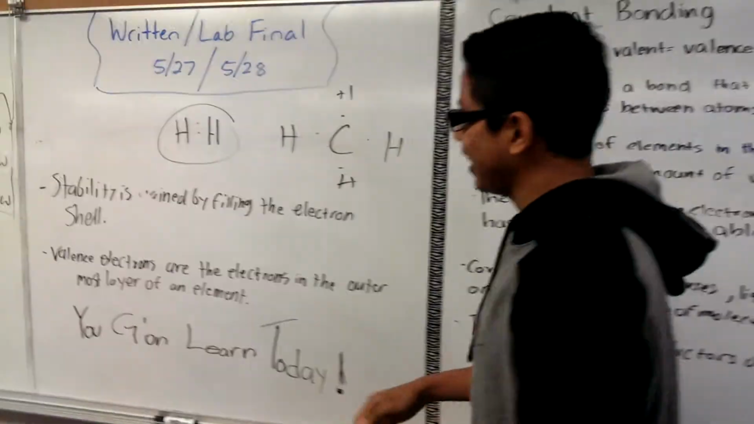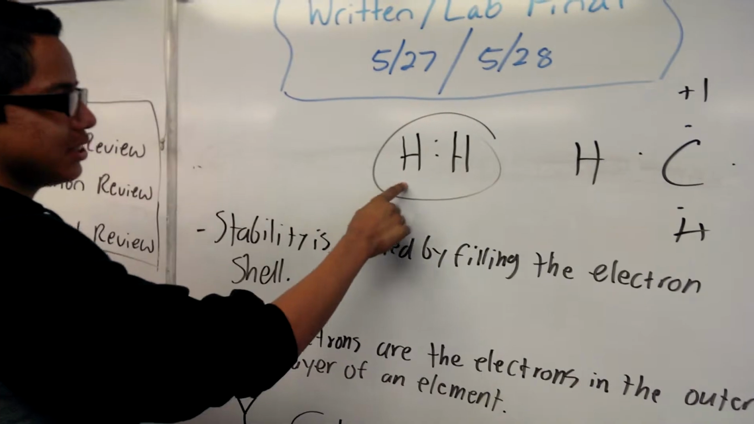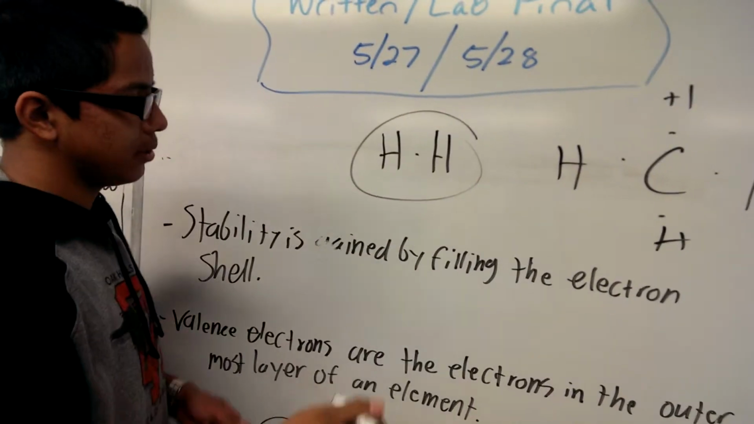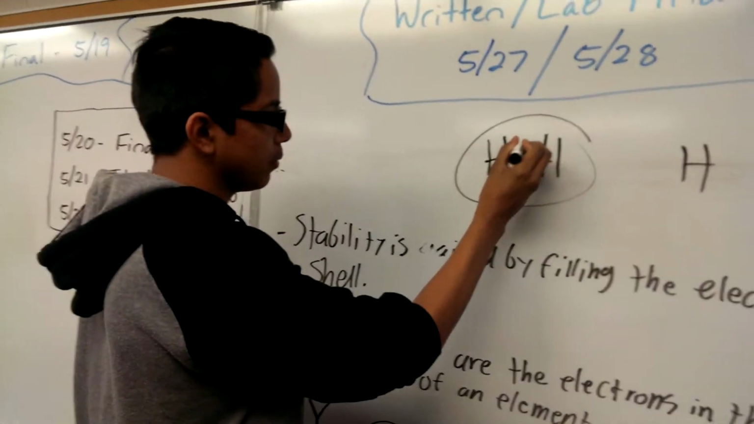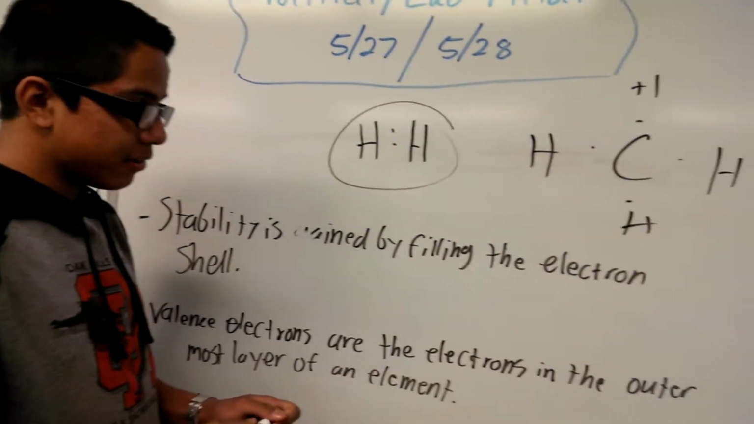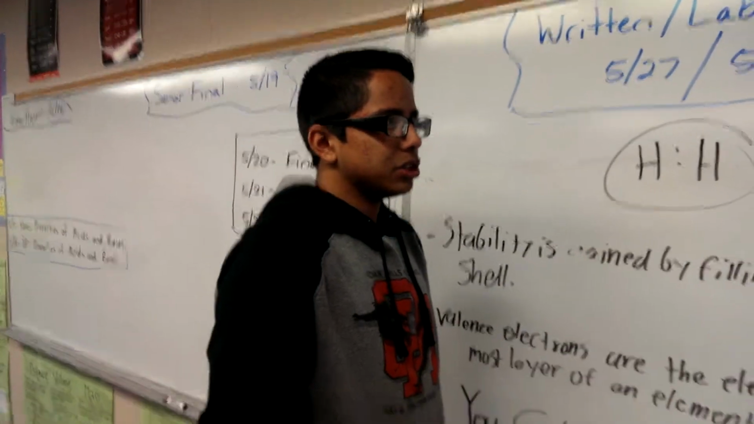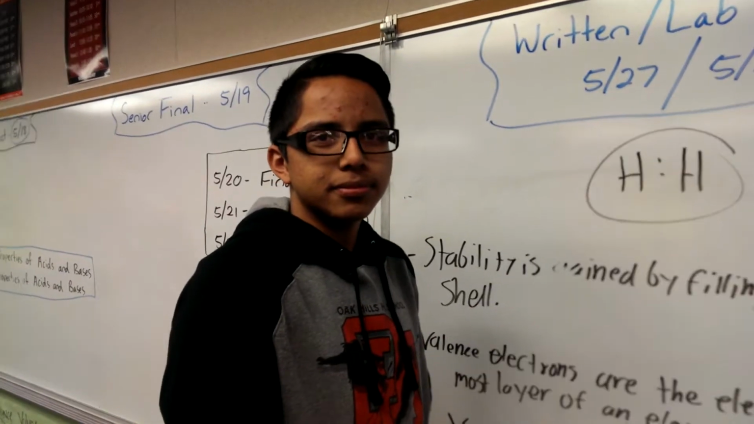As you can see, an example would be hydrogen. They share a bond with each other, so that's one, and this one will share the other one, and now they're both perfectly fine. And their electron shell is full.